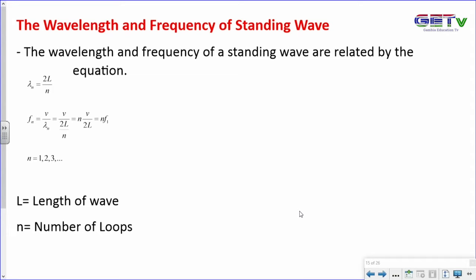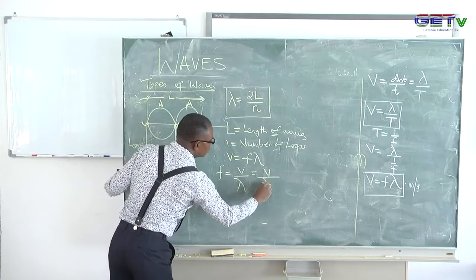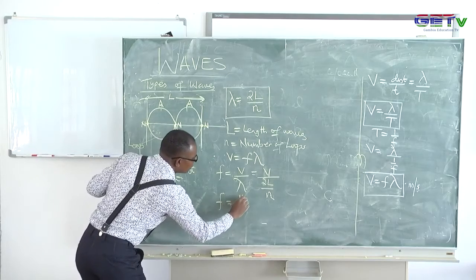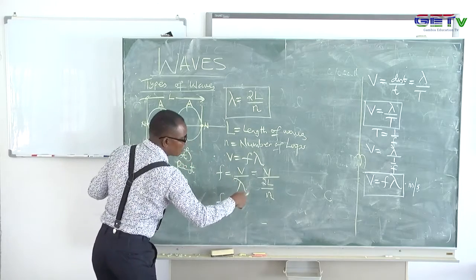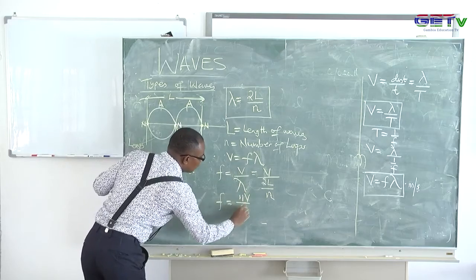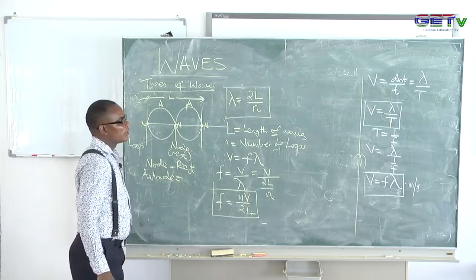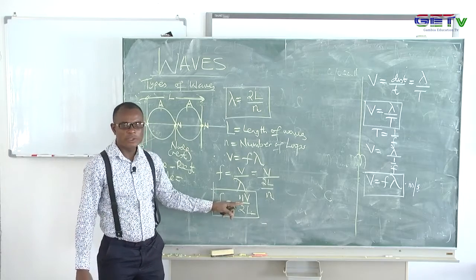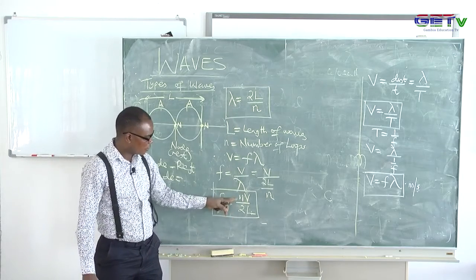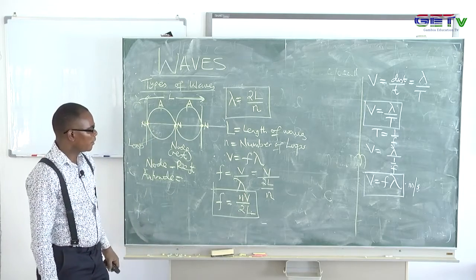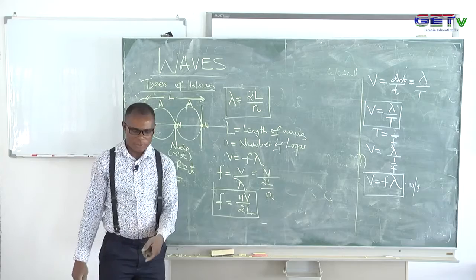And remember, I have already said the wavelength is 2L over N. So the frequency is going to be equal to N times V over 2L, just the reciprocal of what I've said so far. That's the equation I've just given you.